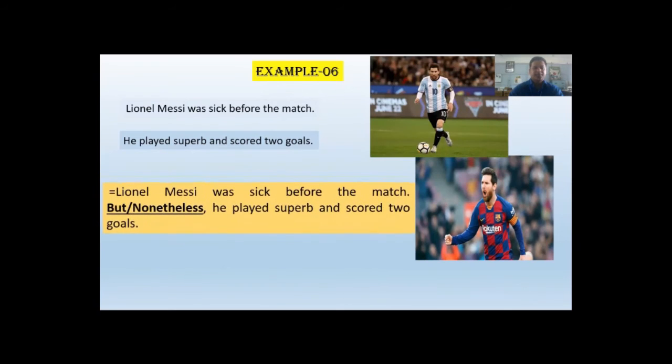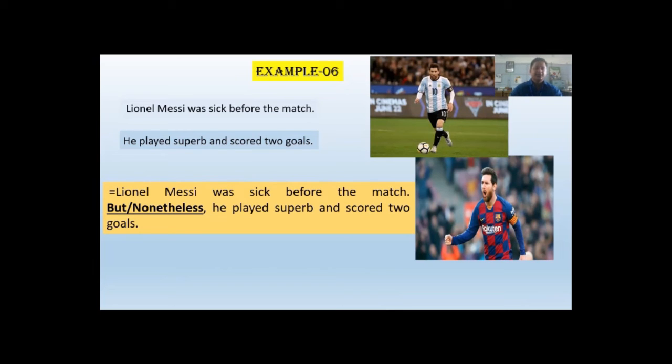So dear students, if you look at the sentences very carefully, very attentively, and try to understand the meaning, you will see the second sentence expresses the opposite idea of the first sentence. As Lionel Messi was sick before the match, he was supposed to play bad, but he played superb and scored 2 goals.